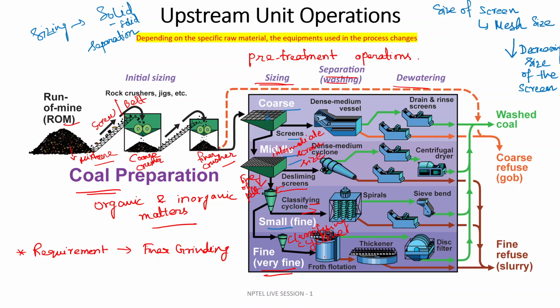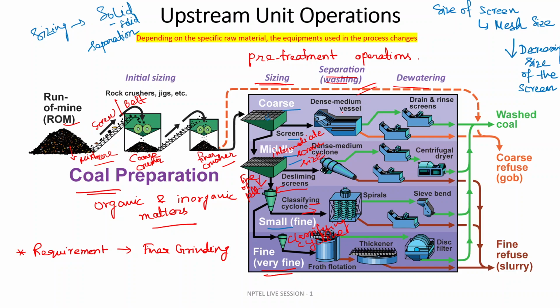So sizing involves basically solid to solid separation. Based on the size of the feed material, you will get different sections of different size ranges of the product. Next is washing.